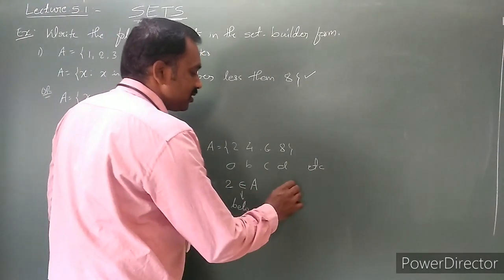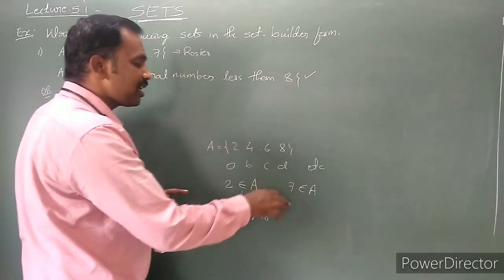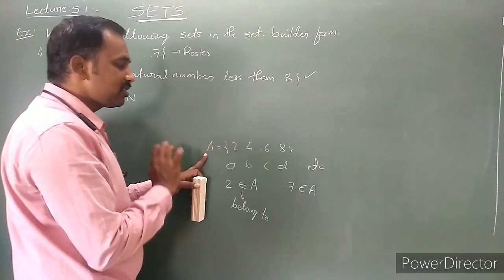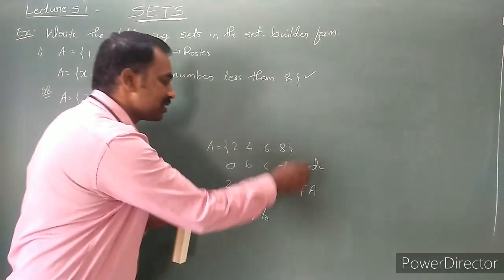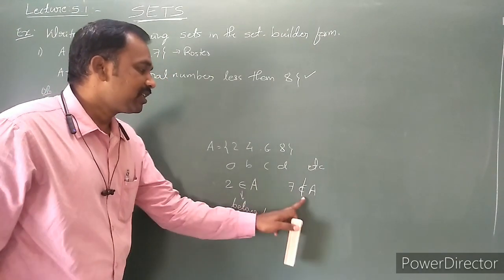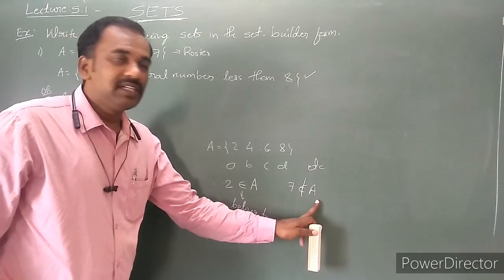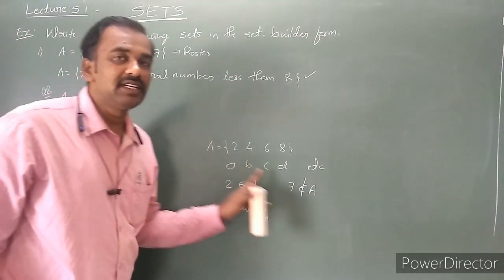Suppose 7: is 7 present in the set A or not? If it is not present in the set A, we write it in this manner, with a line across the belongs-to symbol. So how to read 7? It does not belong to A. 7 does not belong to the set A, which means that the element 7 is not present in the set A.